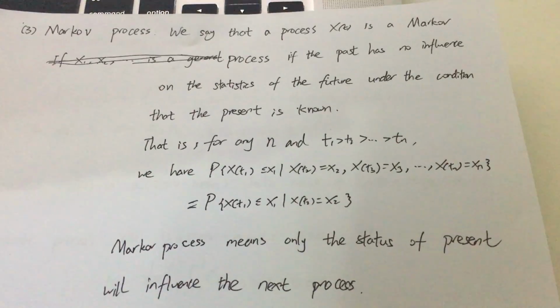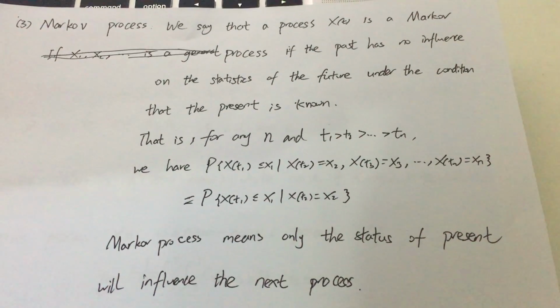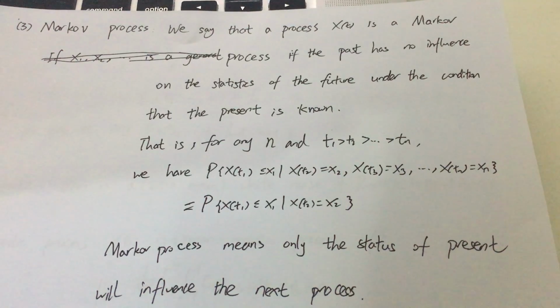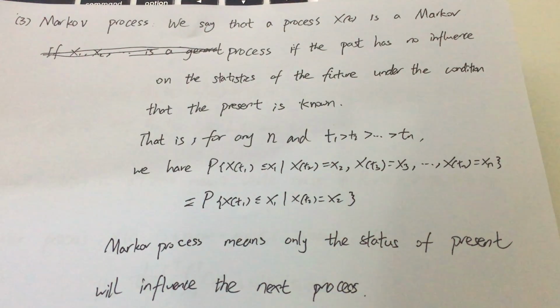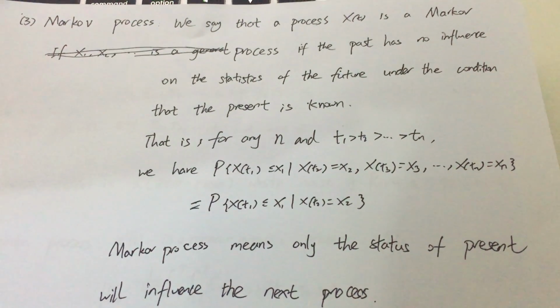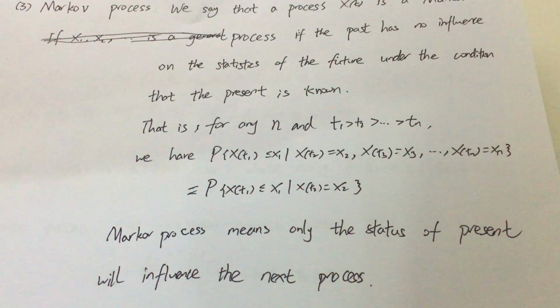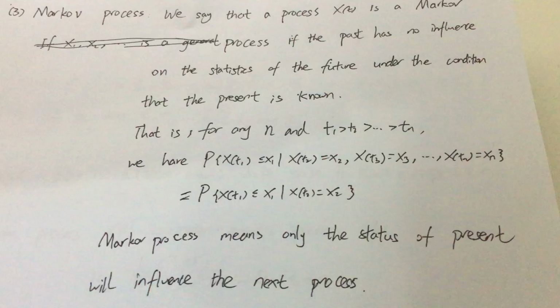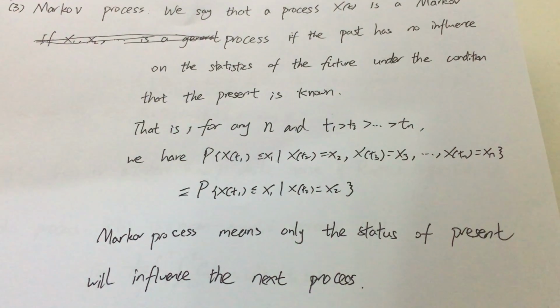The third concept is the Markov process. In the professor's notes, we see that a process x(t) is a Markov process if the past has no influence on the statistics of the future under the condition that the present is known. That is, for any n and t1 bigger than t2 bigger than and so on, bigger than tn, we have the probability of